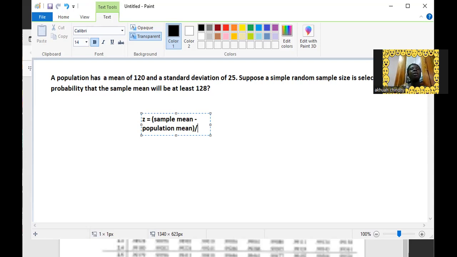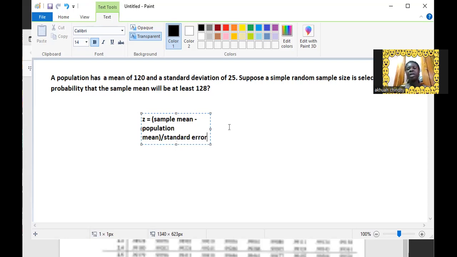In the entire population's aspect, we are looking at the mean and the standard deviation, but in sampling distribution, we are looking at the sample mean and the standard error. Do we get it? And we know that the sample mean emanates from the population mean. That is why here it is the sample mean minus the population mean, divided by our standard error.